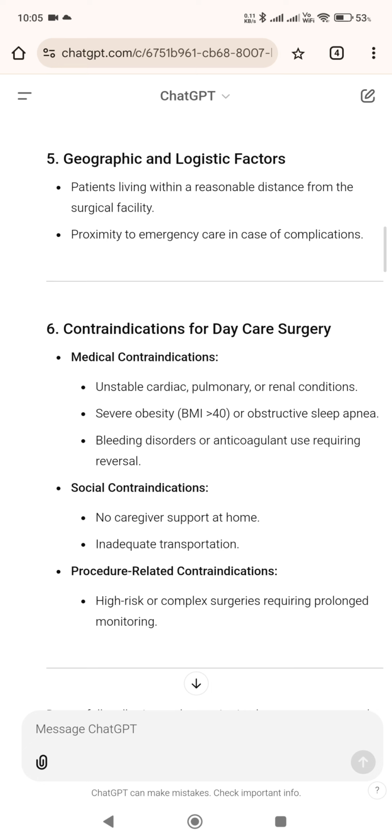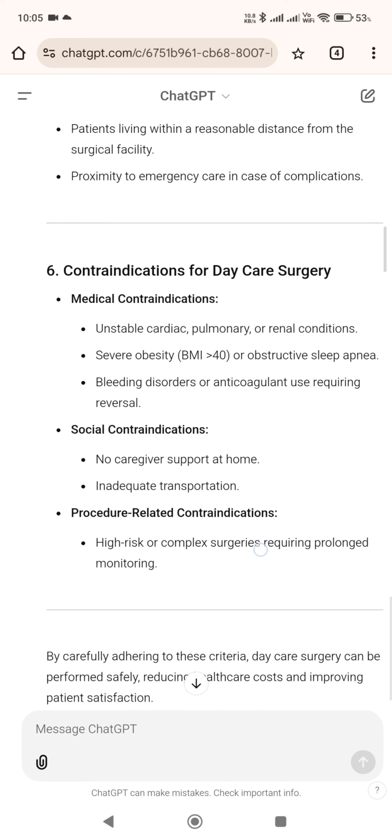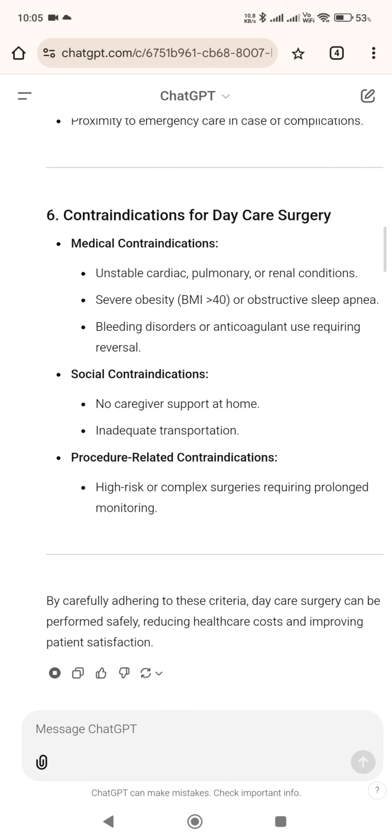5. Geographic and logistic factors. Patients living within a reasonable distance from the surgical facility. Proximity to emergency care in case of complications. 6. Contraindications for daycare surgery. Medical contraindications: unstable cardiac, pulmonary, or renal conditions, severe obesity, BMI over 40, or obstructive sleep apnea, bleeding disorders or anticoagulant use requiring reversal. Social contraindications: no caregiver support at home, inadequate transportation. Procedure-related contraindications: high risk or complex surgeries requiring prolonged monitoring.